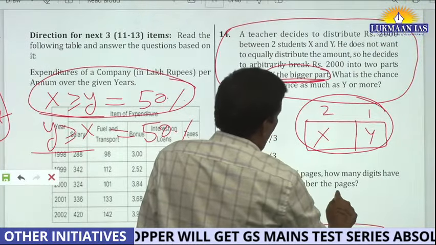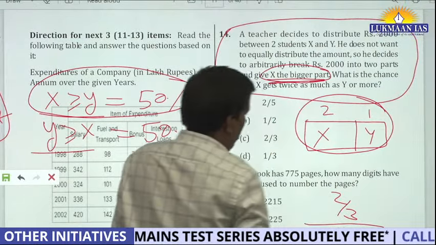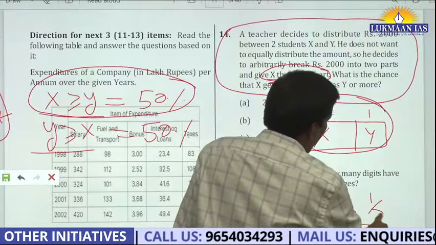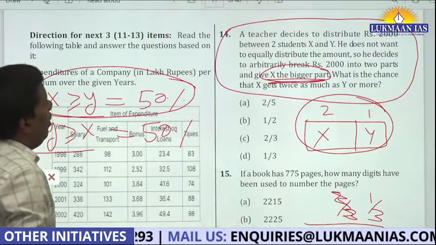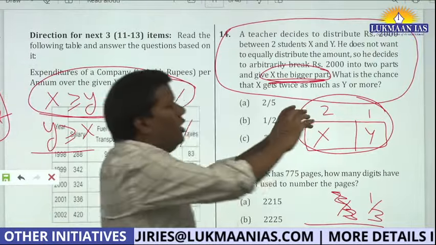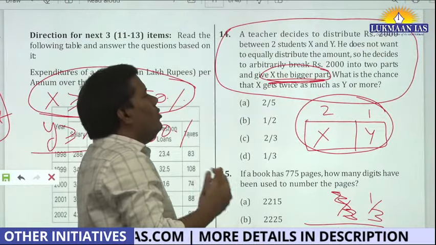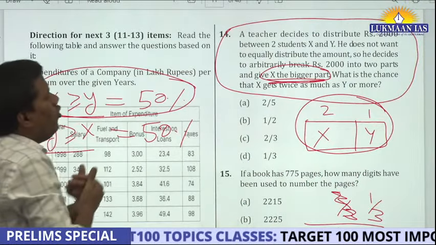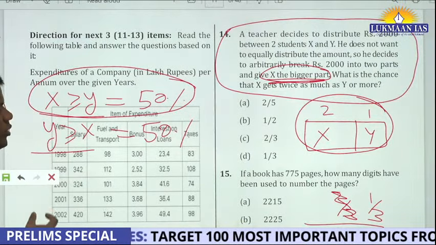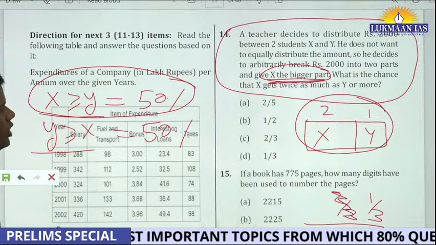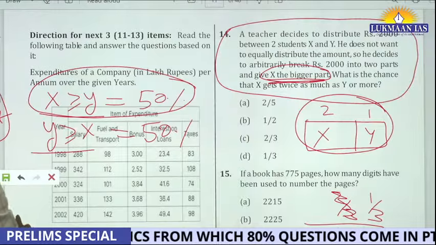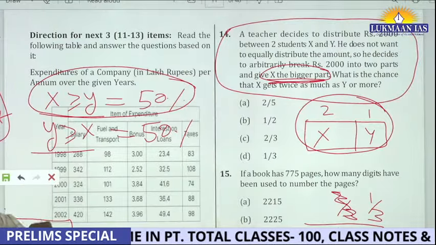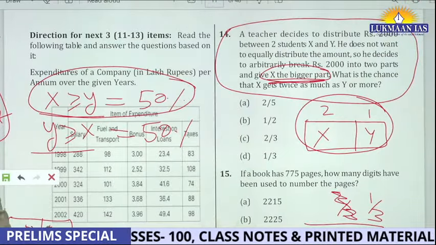Will you write, let's say, 2 by 3? What will you write? 1 by 3. 1 by 3. See, visualize this. In this denominator, X is getting twice. Generally what will happen? Both X and Y will get equally, right? But X is getting twice of Y. So although X is getting twice of Y, what will its probability be? Its probability will become one-third, right? Let's say there is 100 rupees. You have to distribute 100 rupees among two people. So if both get equal, that is 50-50, its probability is high, right?